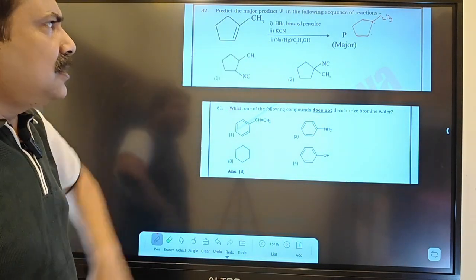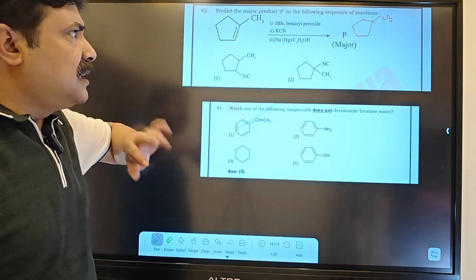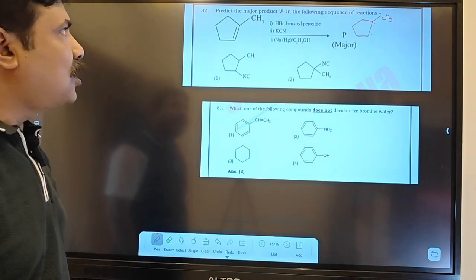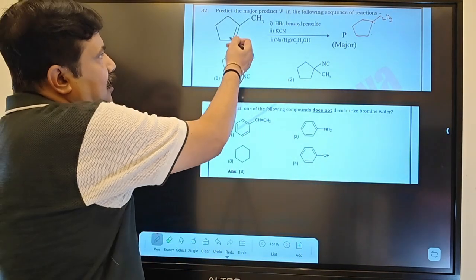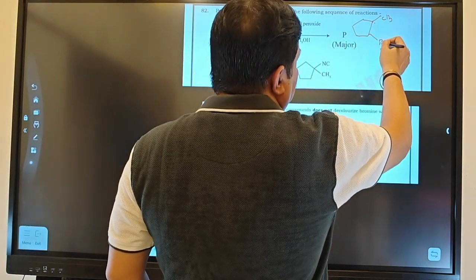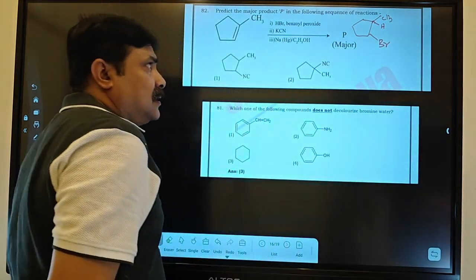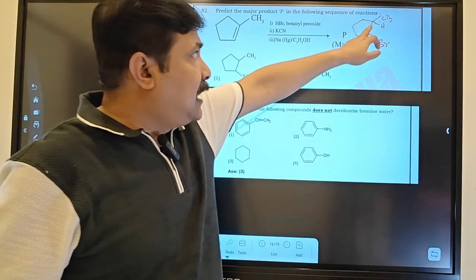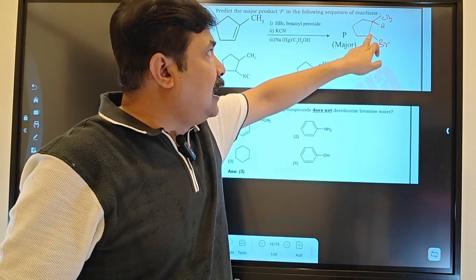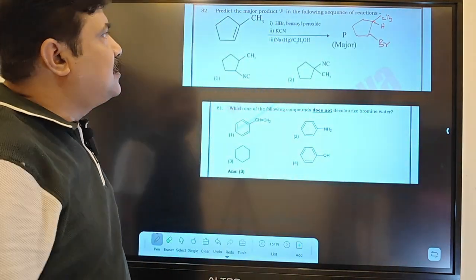Anti-Markovnikov means the negative part of the addendum, addendum meaning HBr, so Br minus, will add to that carbon atom which holds more hydrogen atoms. So bromine will attach over here, and hydrogen will attach over here. You can also understand it logically: as it goes by the radical pathway, the 3 degree radical will be more stable than the 2 degree radical. That's why bromine will add over here, not over there. So now you will get this one.